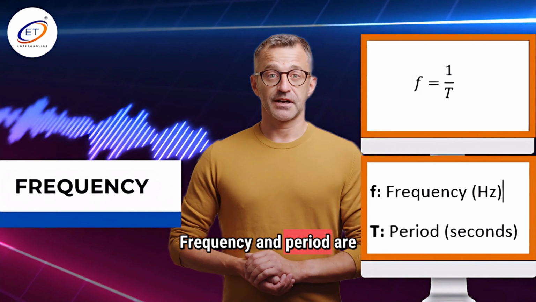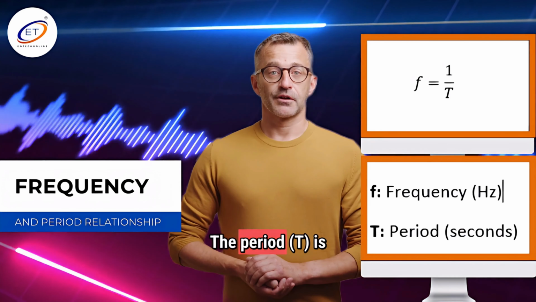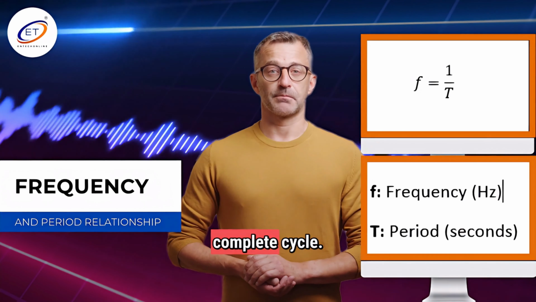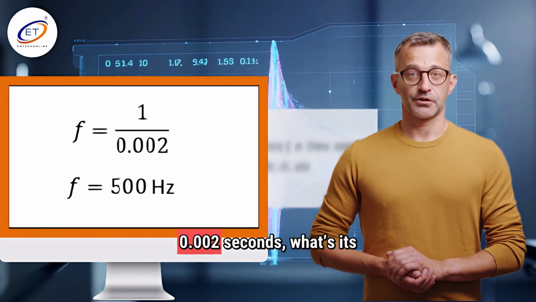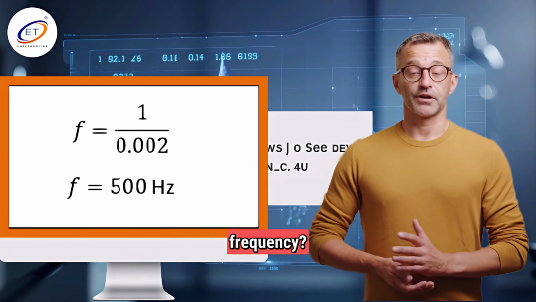Frequency and period are closely related. The period T is the time for one complete cycle. If a sound wave has a period of 0.002 seconds, what's its frequency?